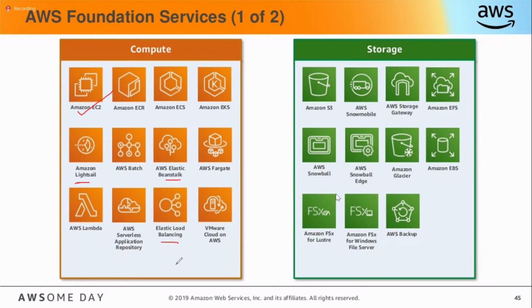Load balancing also has a practical but it's not free, they will charge. I'll show you. And Lambda function theory, it's big, don't try this. It will charge heavily, going beyond 3,000, 4,000. I'll just give you the theoretical points. VMware Cloud on AWS, not required. Here our main focus is theory as well as practicals. I'll show you how to create the virtual machines, but don't do it. We'll discuss Lightsail, Beanstalk, Lambda, and load balancing.